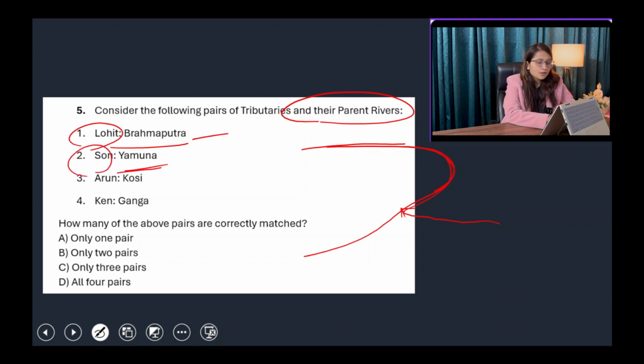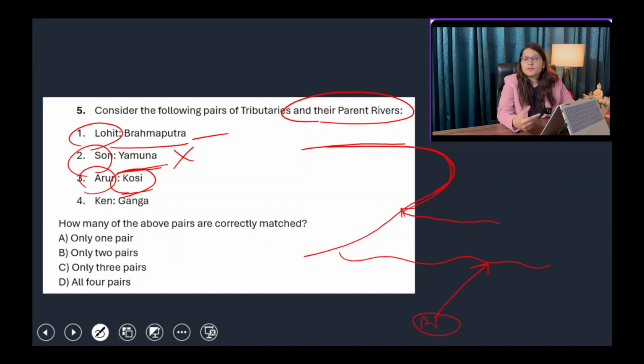Son River, the tributary of Yamuna. No, this is your Ganga River, this is Amarkantak Plateau, and Son River, originating from this, ultimately makes confluence with Ganga River and not Yamuna. So statement number 2 is wrong. Arun River is the tributary of Kosi, also known as the Sorrow of Bihar because of frequent floods in the monsoon season in the Bihar area. So yes, Arun River is the tributary of Kosi River.